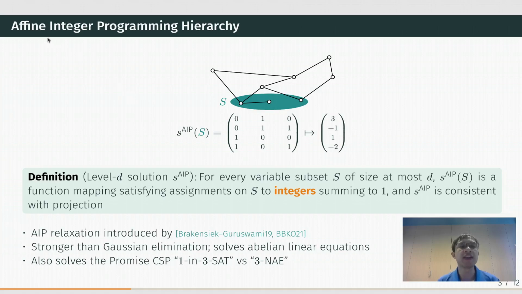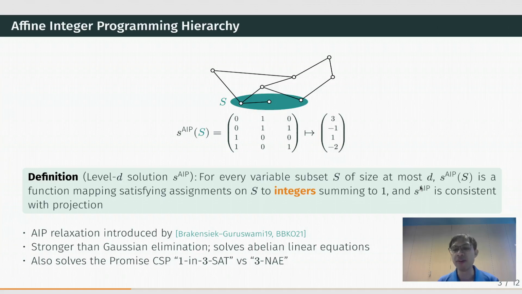More recently, there is the affine integer programming hierarchy. In this hierarchy, to the local satisfying assignments of every subset S, we now assign an integer, so no longer a non-negative real number, and we require that the sum of the integers to every subset S equals 1.